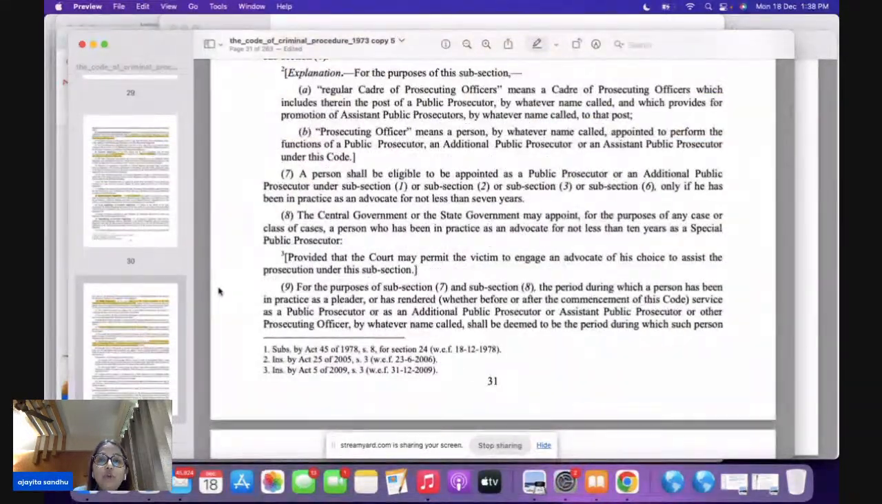Now, if you want to be appointed as a PP or an additional PP, subsection 7 tells you that you need to have practice as an advocate for not less than 7 years. Very important question for your prelims. Then again, if you need a special PP, this is important. For special PP, the time period has to be 10 years. So you need to practice for 10 years. So if you want to be appointed as PP, the advocate should be in practice for not less than 7 years. But if you are speaking of special PP here, it is going to be 10 years.